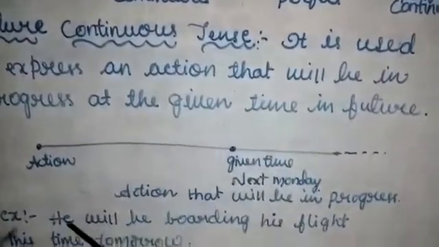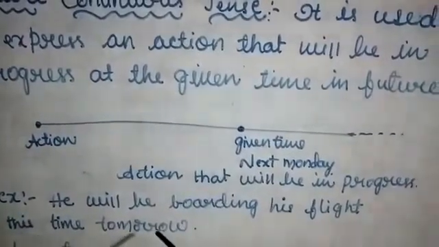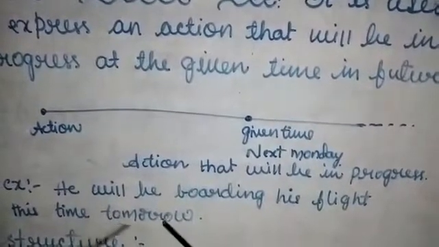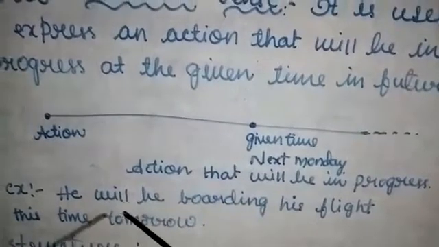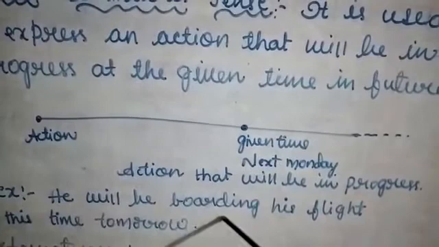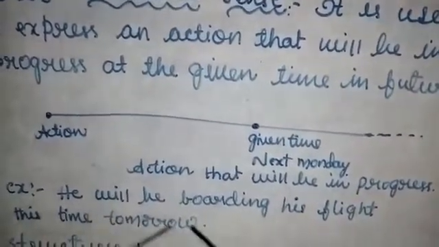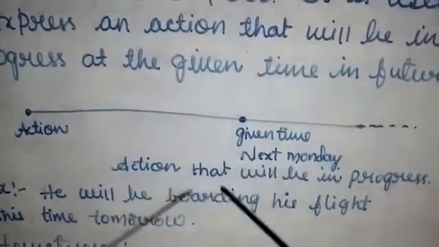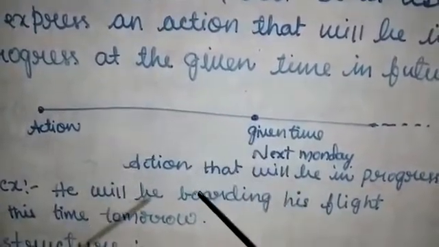For example, he will be boarding his flight this time tomorrow. By the same time tomorrow, he will be boarding his flight. The work will be in progress by this time tomorrow. It means the action will be in progress at a given time in the future. That is called future continuous tense.